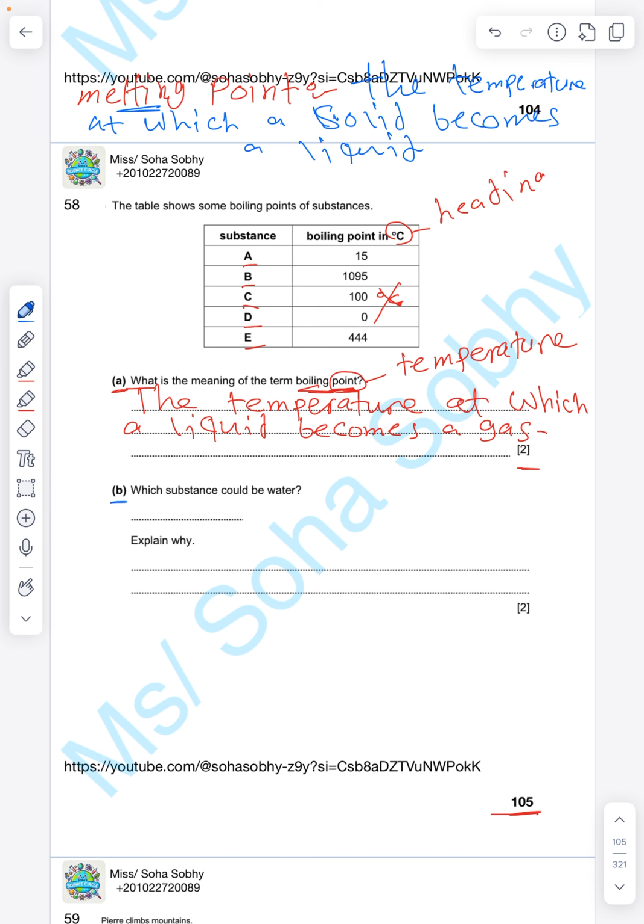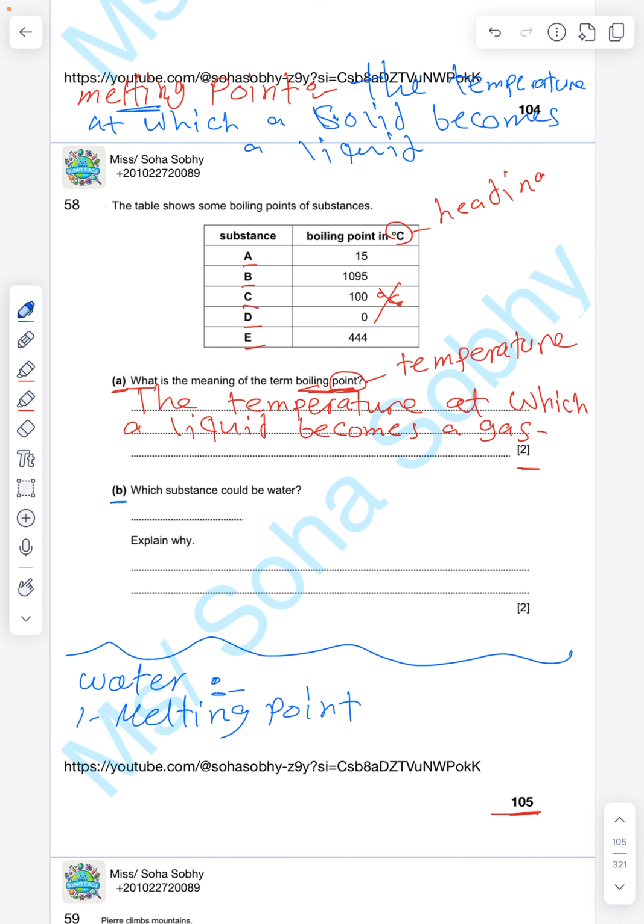Letter B, which substance could be water? We have some unique properties for water. Let's write them together. As you know, the melting point of water is 0, or water melts at 0. So this is the first property of water. I'm gonna write melting point of water is 0.